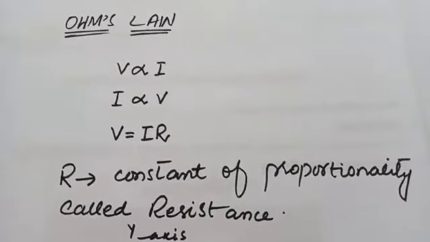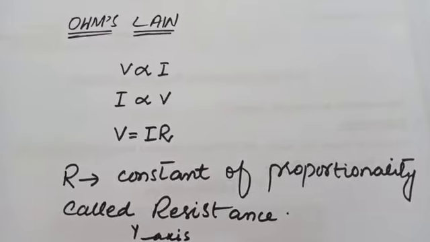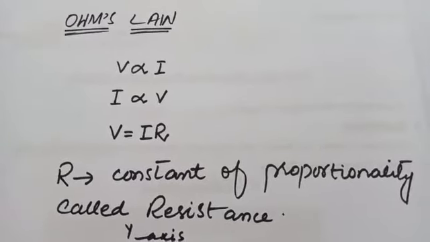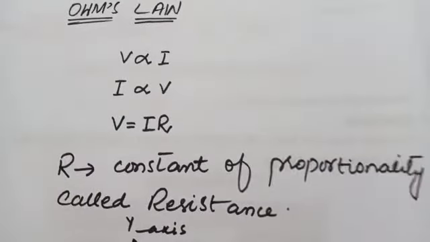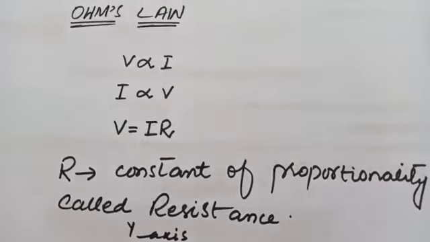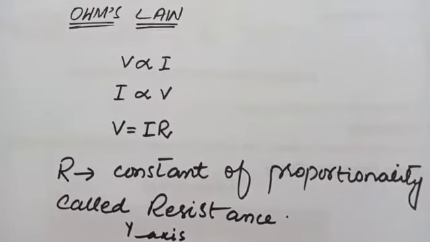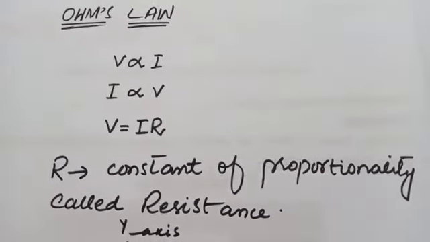The next topic that we are going to discuss is Ohm's law. According to Ohm's law, the amount of current passing through a conductor is directly proportional to the potential difference applied across its ends, provided the temperature and physical state of the conductor are not changed.